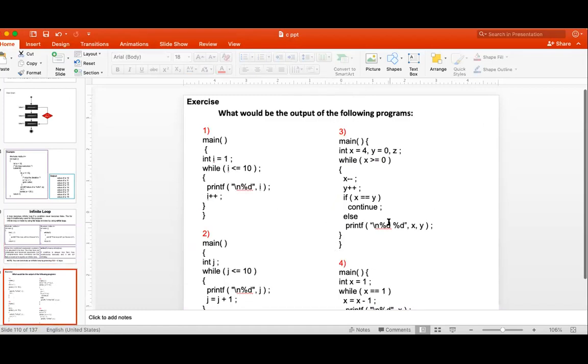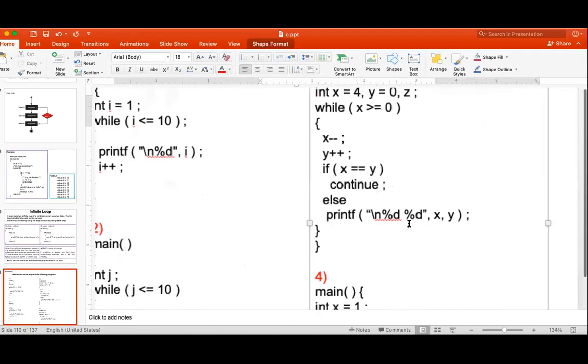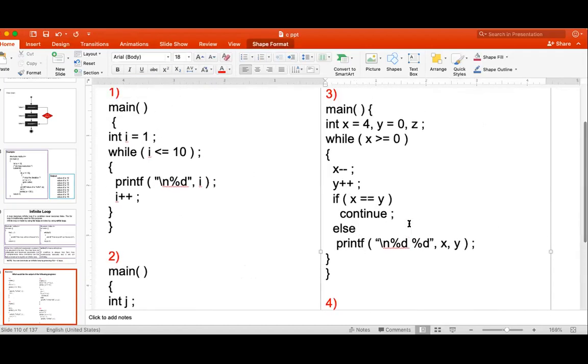Now this program, just try this program. For x is equal to 4, y is equal to 0; x is greater than or equal to 0; x minus 1.